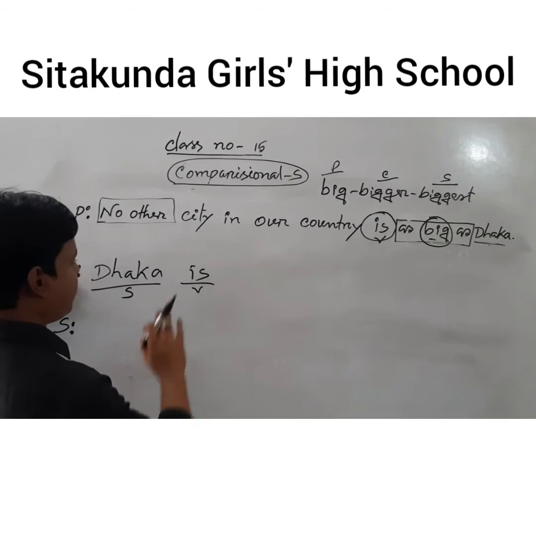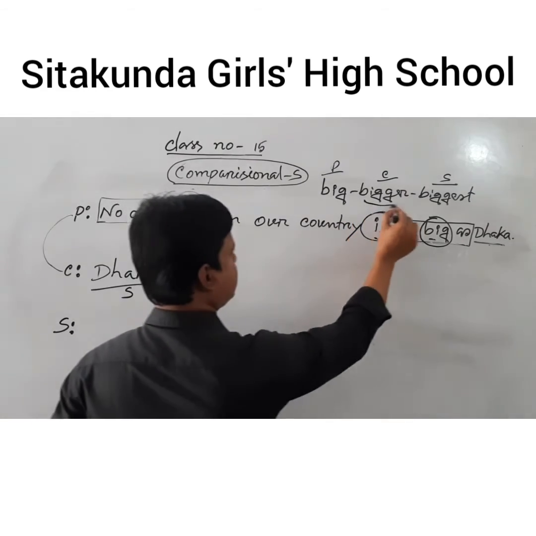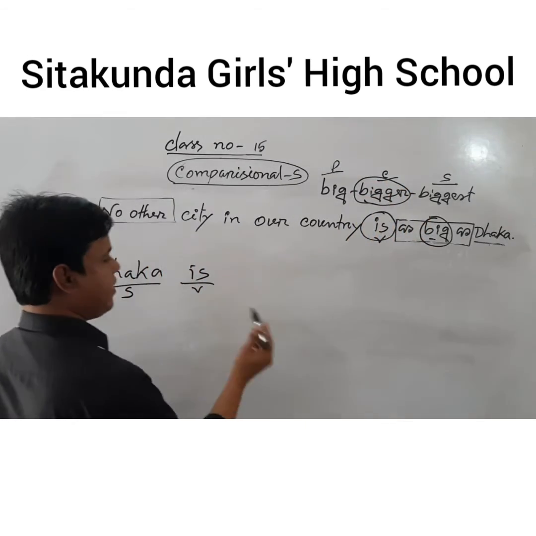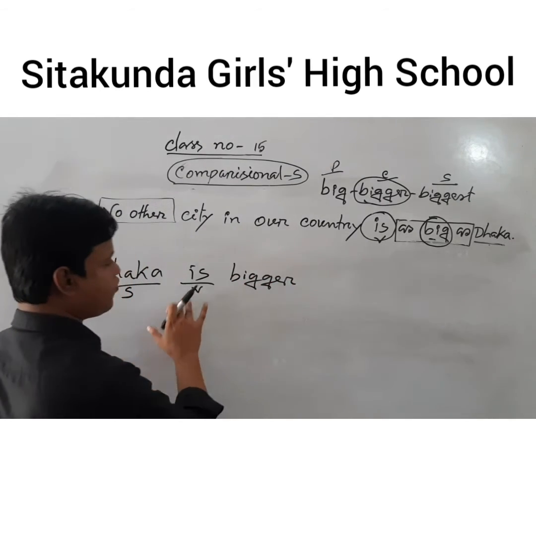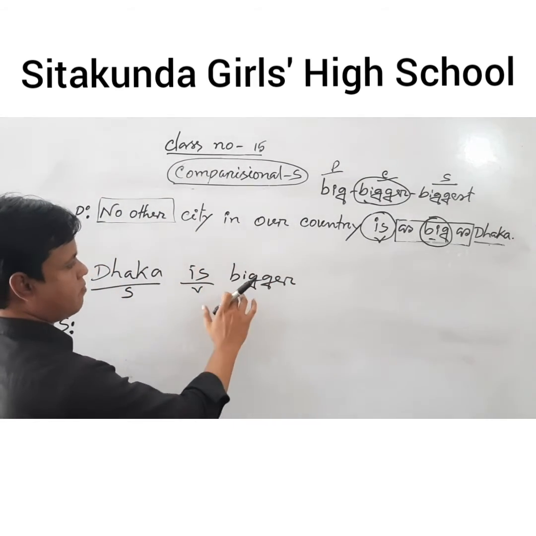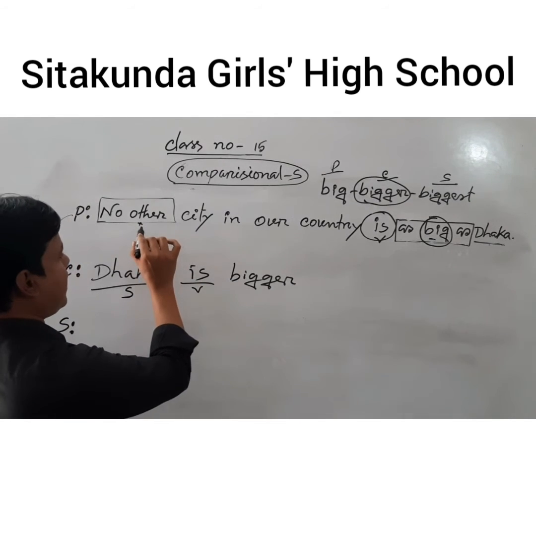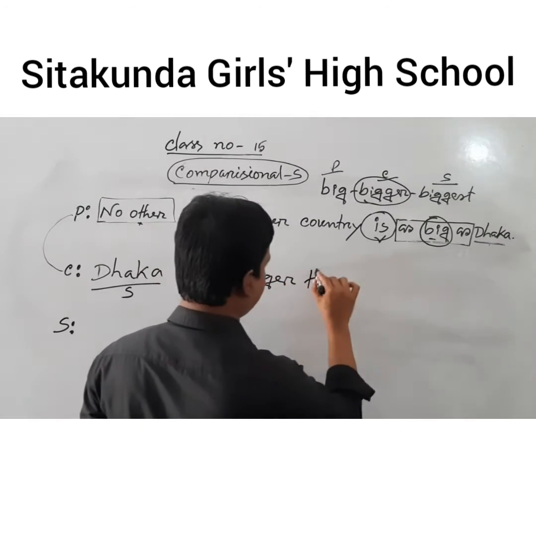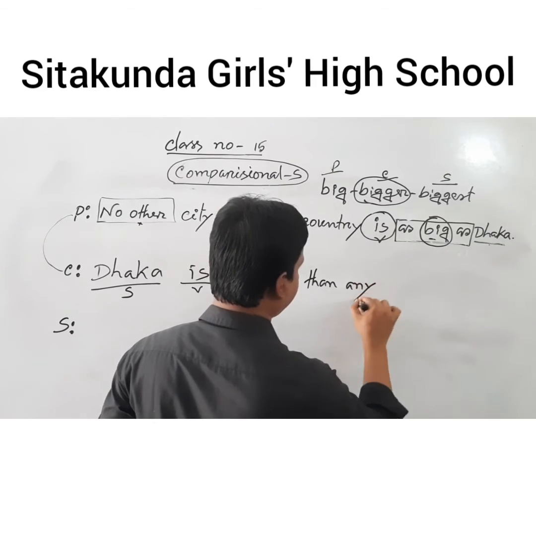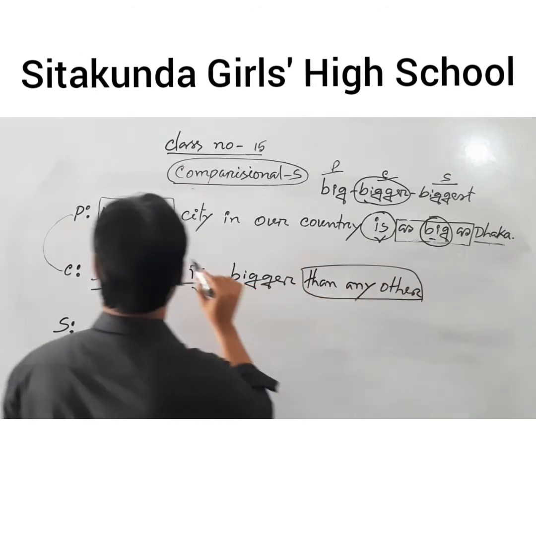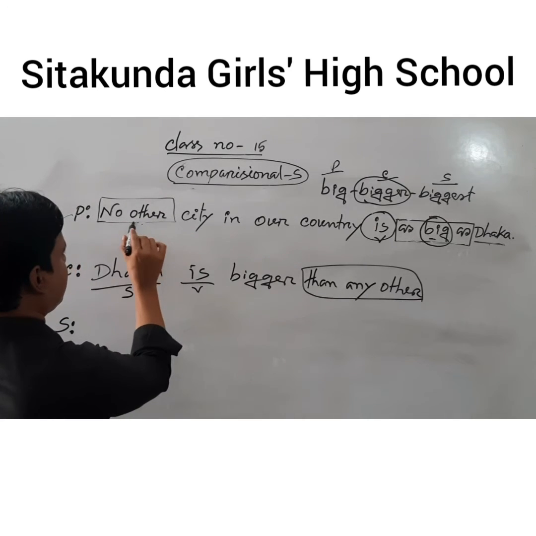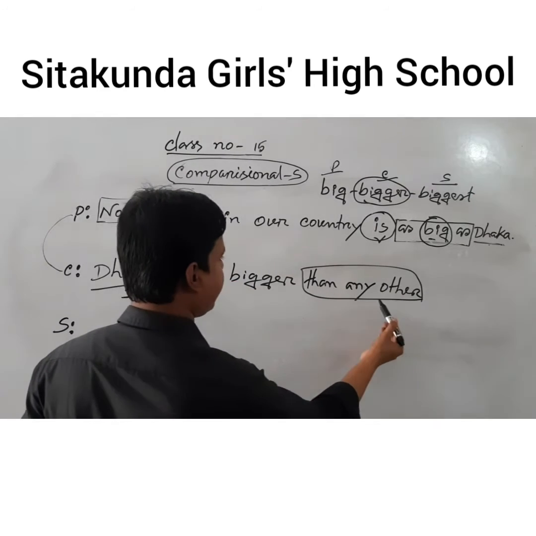In the comparative, we have to use the comparative degree of the word big: bigger. In the comparative sentence, we have to use the comparative degree, bigger. For no other, we have to use than any other.